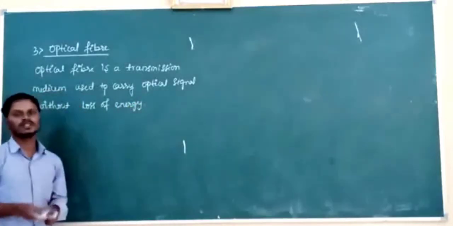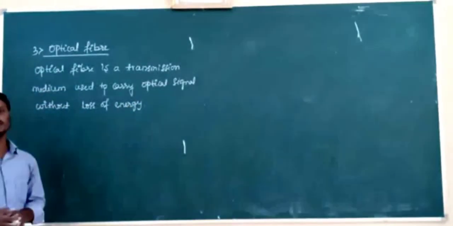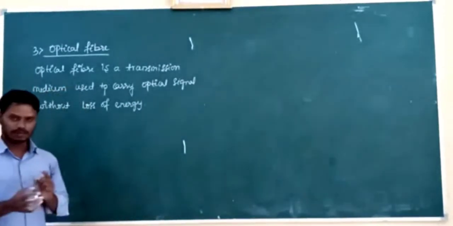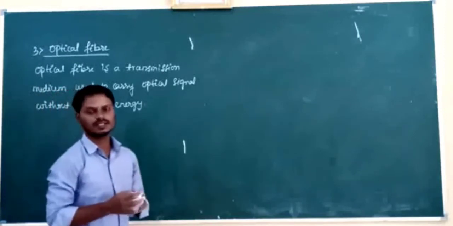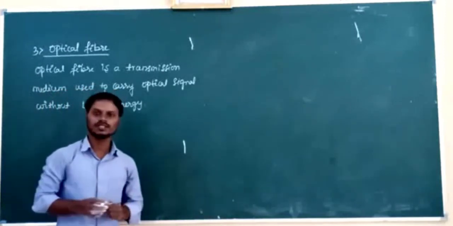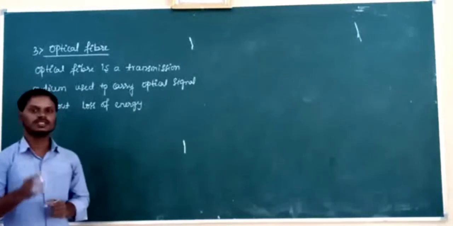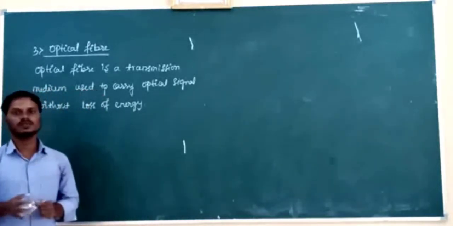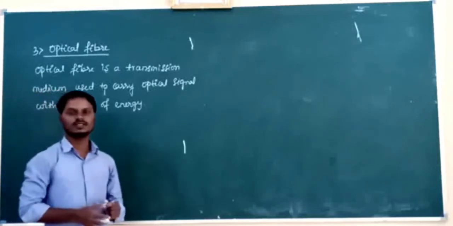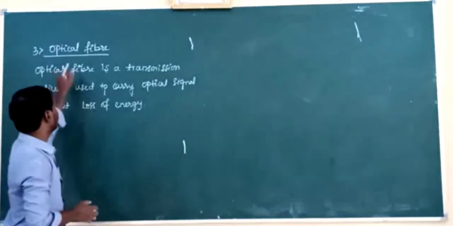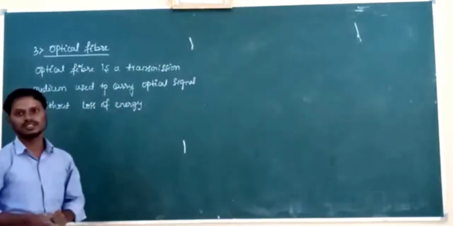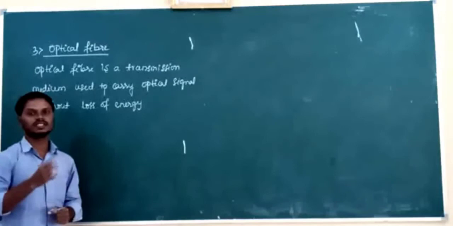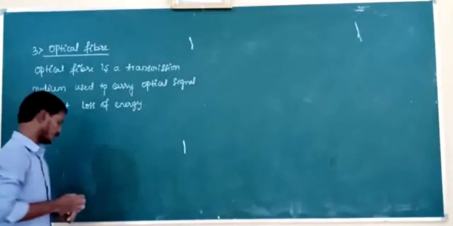Then on which principle does optical fiber work here? Optical fiber works on the principle of total internal reflection of light. Even what is the cause of spectacular brilliance of diamond? That is also total internal reflection of light. And on which principle does the total reflective prism work here? The total reflective prism works on the principle of total internal reflection of light. And also optical fiber works on the principle of total internal reflection of light. Now we are going to study about construction and working of the optical fiber.